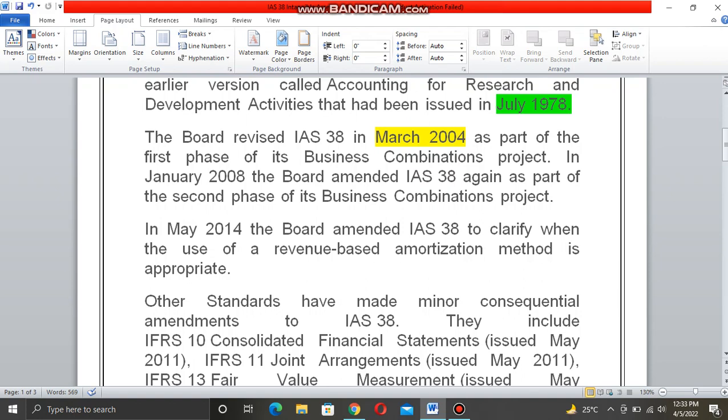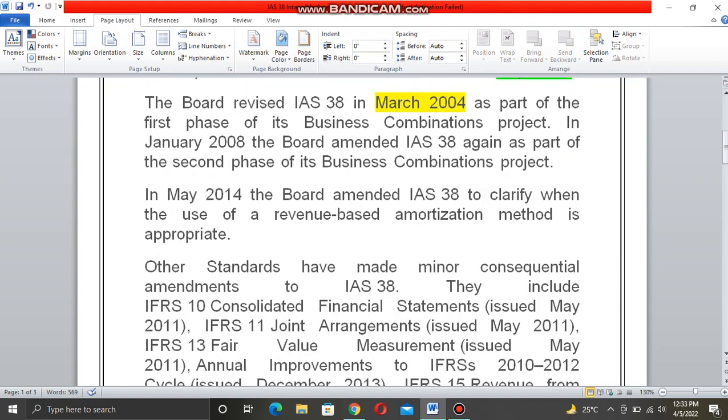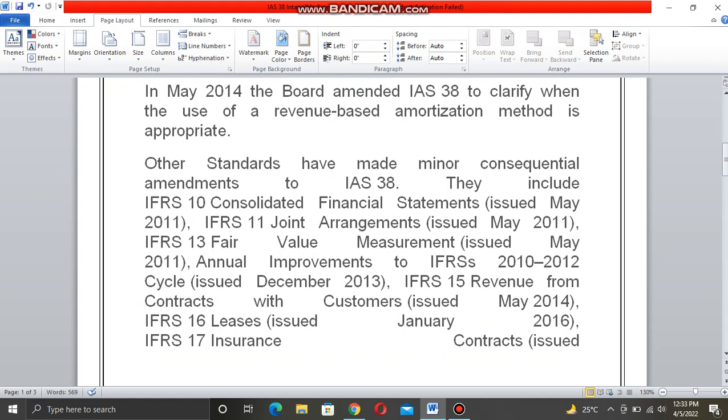In May 2014, the board amended IAS 38 to clarify when the use of the revenue-based amortization method is appropriate. Other standards have made minor consequential amendments to IAS 38. They include IFRS 10 Consolidated Financial Statements issued May 2011, IFRS 11 Joint Arrangements issued May 2011, IFRS 13 Fair